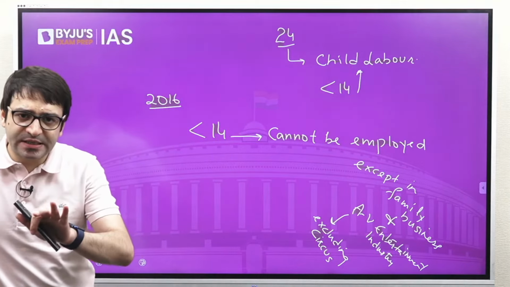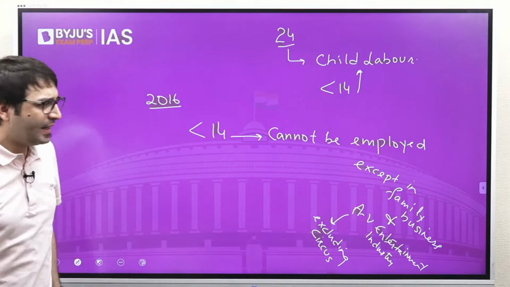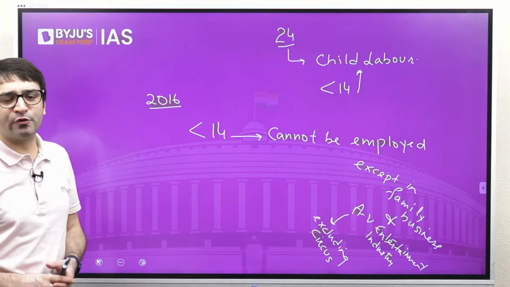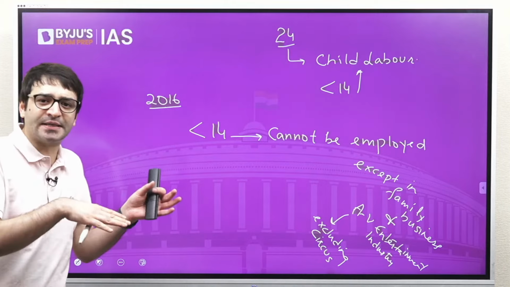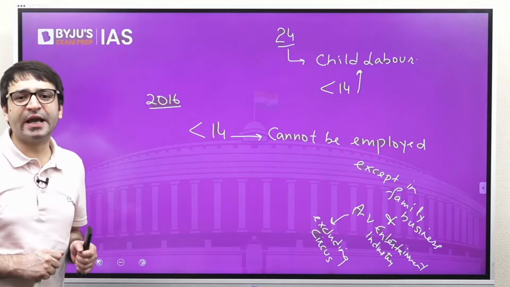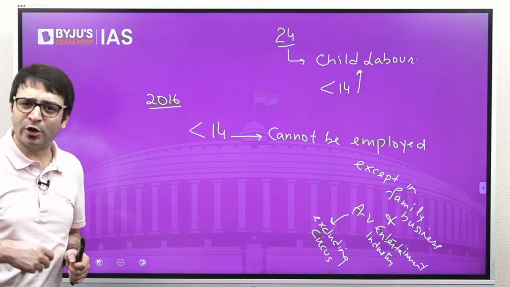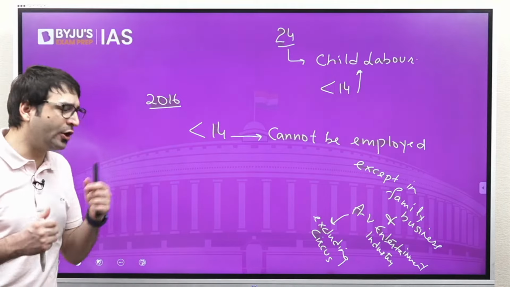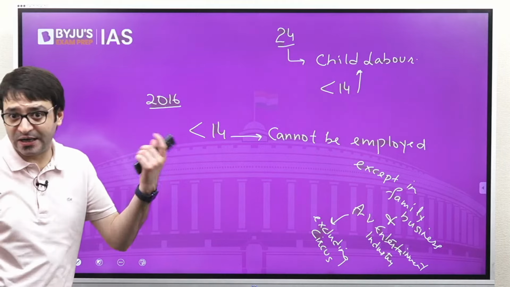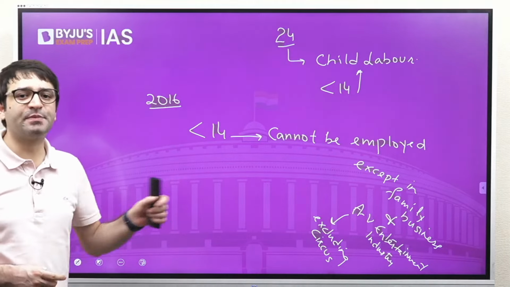So in 2016, when the law was changed, it said a child less than the age of 14 cannot be employed anywhere, whether it is hazardous or non-hazardous, except that the child can work after school hours or during vacation in their family business, or can work in the audio-visual entertainment industry as child artists, movie stars, except in circus.